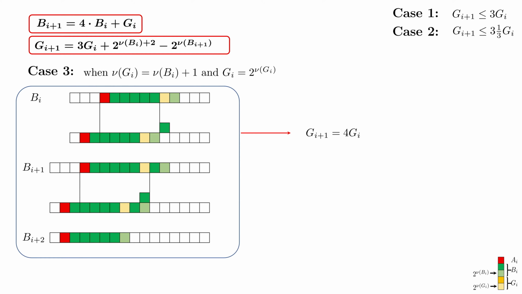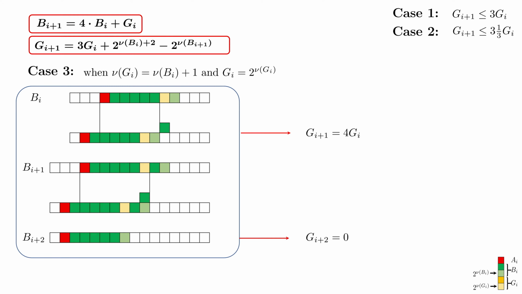But also in this case, we can see that in the next iteration, when we go from BI plus 1 to BI plus 2, we are multiplying BI plus 1 by 4 and adding GI plus 1. We've got BI plus 2, but in BI plus 2 there are no gaps, so it means that GI plus 2 will be equal to 0.